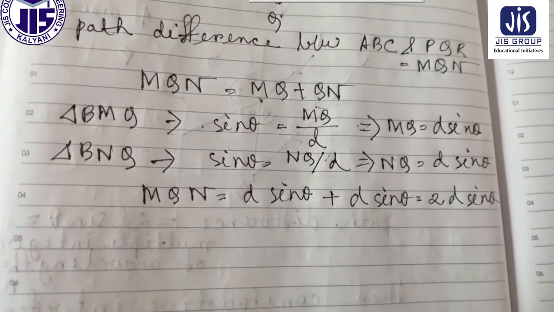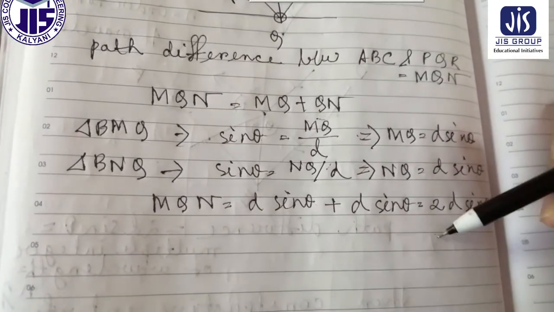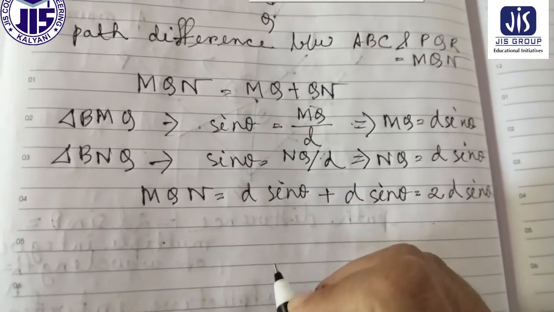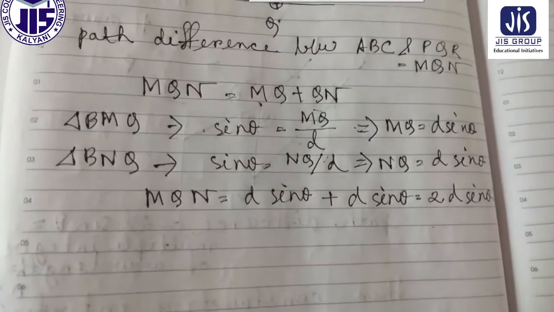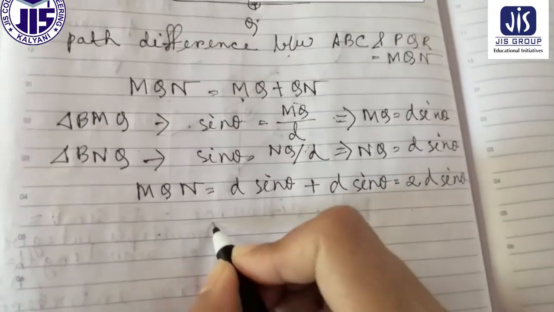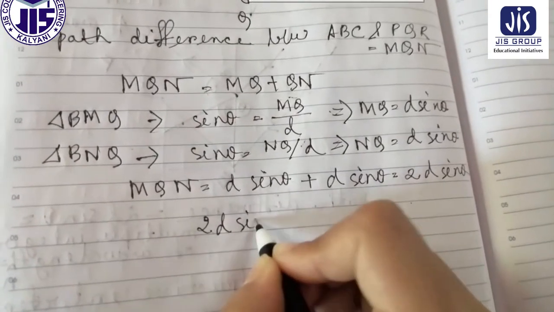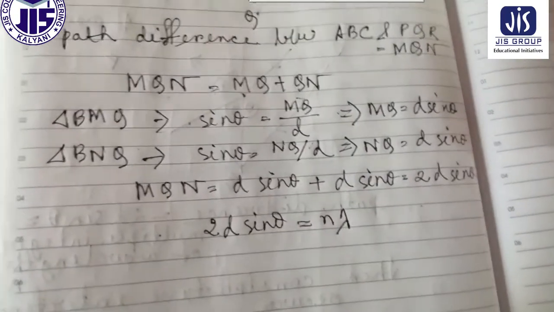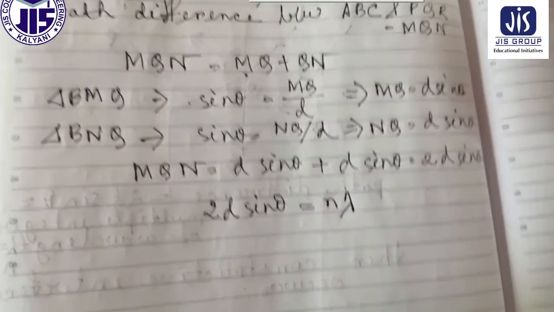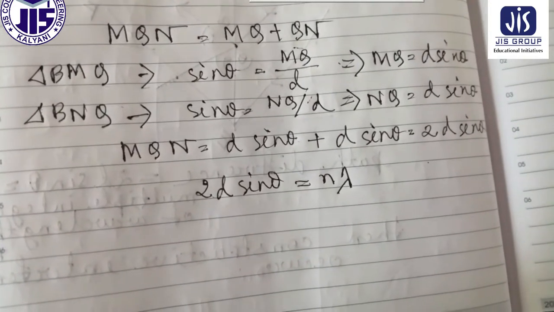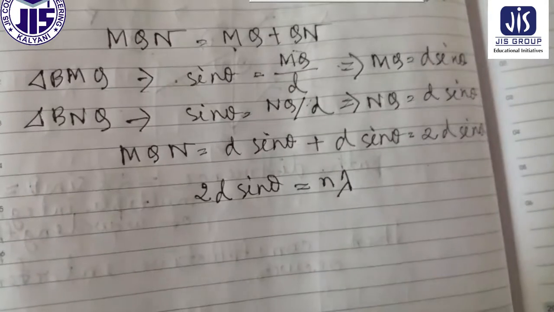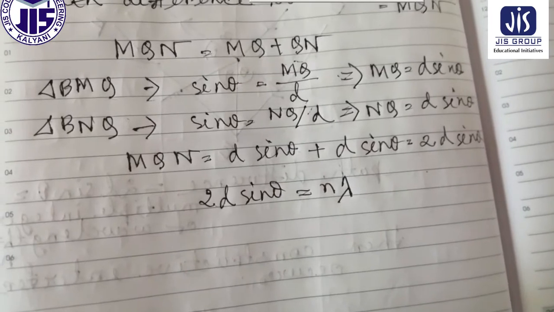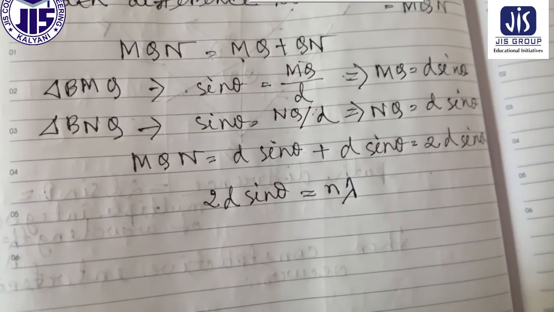Now, if this total path difference is equal to an integer multiple of the wavelength. Now, integer multiple means lambda, 2 lambda, 3 lambda, 4 lambda and so on. So therefore, if 2d sin theta is equal to n lambda, then only constructive interference occurs. What is constructive interference and what is destructive interference, we discussed in our previous classes in the optics class. So if you go there, you can find what is constructive and destructive interference.